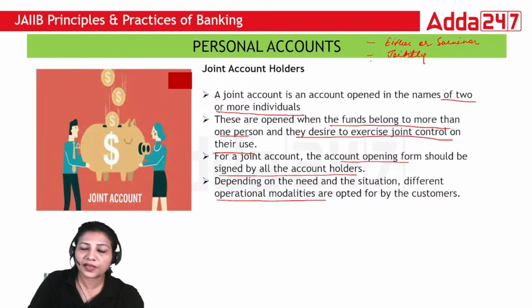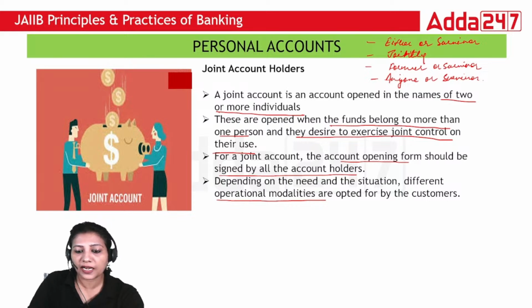Either or survivor, any of the survivors can sign, or there could be former or survivor, or anyone or survivor. In subsequent units, we will see what all this means. These are the different kinds of modalities in which a joint account can be opened.